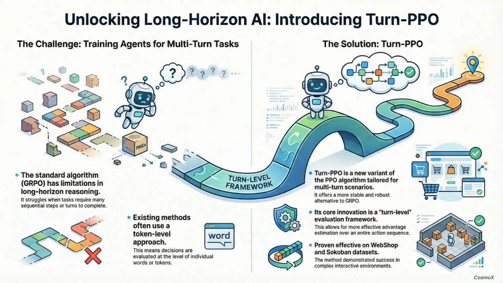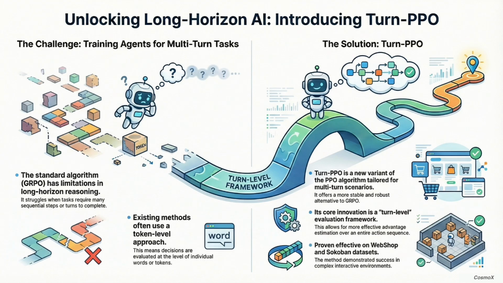Right, which confirms that Turn PPO isn't just a niche fix for long tasks. It seems like it's a fundamentally better baseline for agent training overall. Ultimately, yeah. The key insight is that Turn PPO provides a stable and reliable advantage estimation strategy that GRPO just lacked. It stops the LLM agent from getting sidetracked and losing its objective halfway through a complicated plan. It makes multi-step execution finally feel dependable.